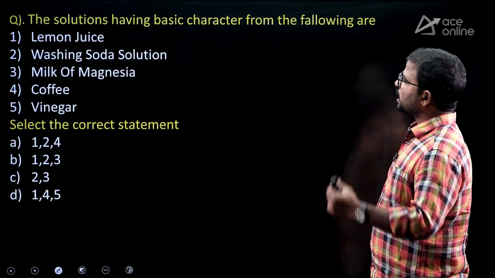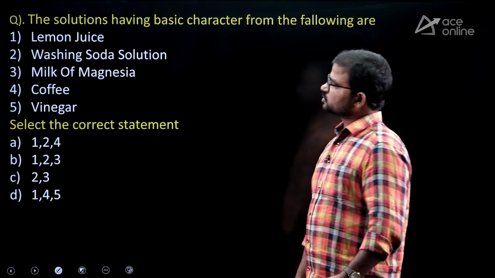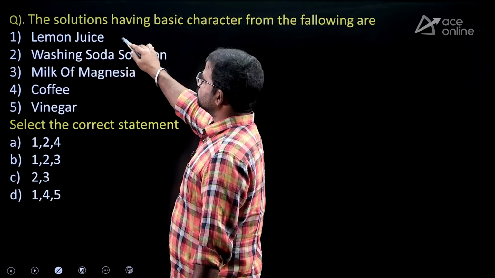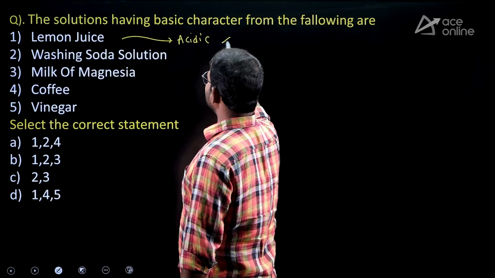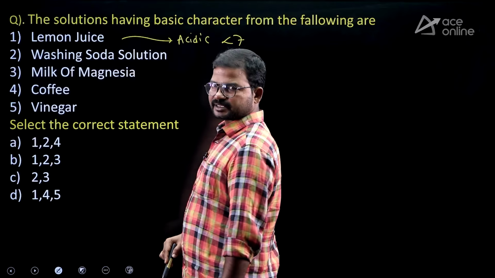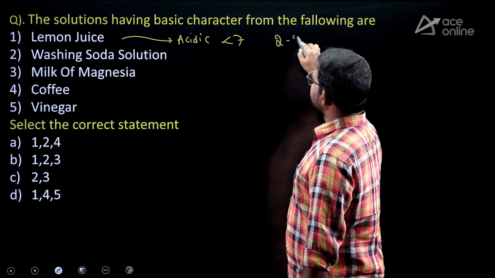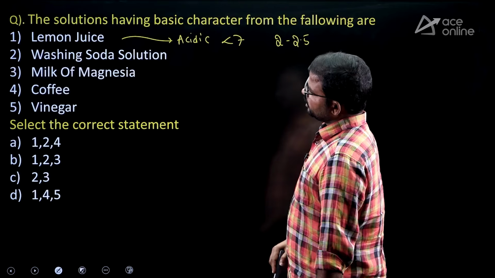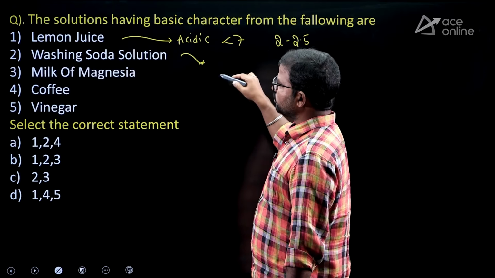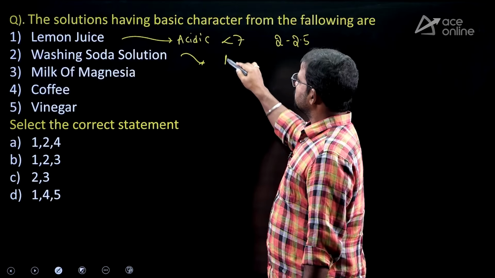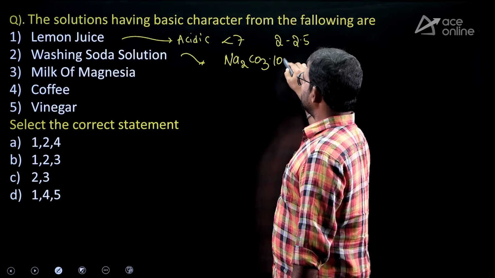Next, which of the following solutions has a basic character? Lemon juice is completely acidic, because its pH value is less than 7, around 2 to 2.5. Next one, washing soda, Na2CO3 10H2O.